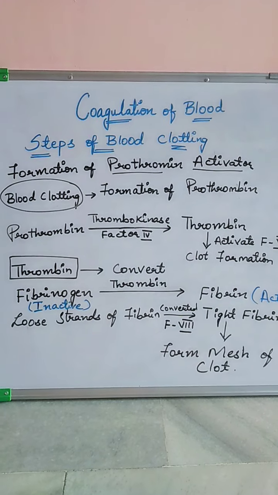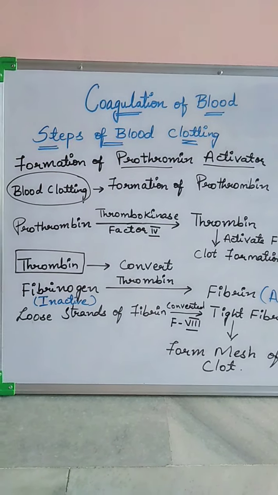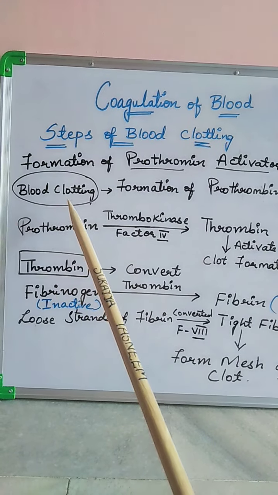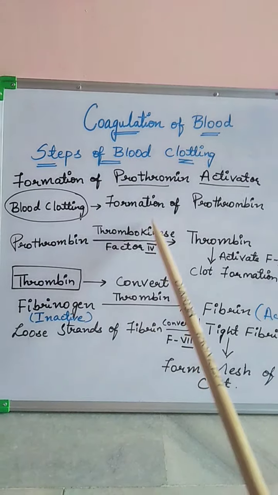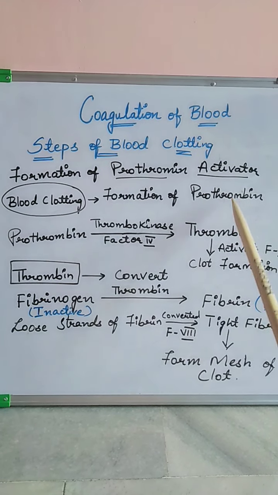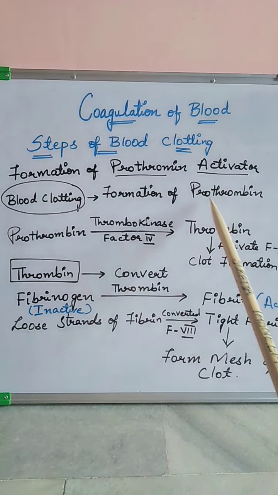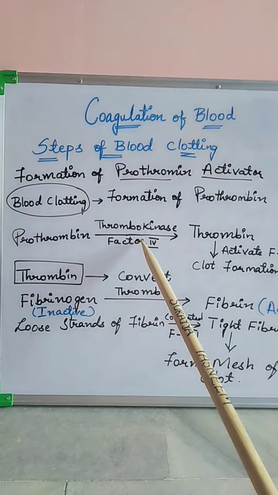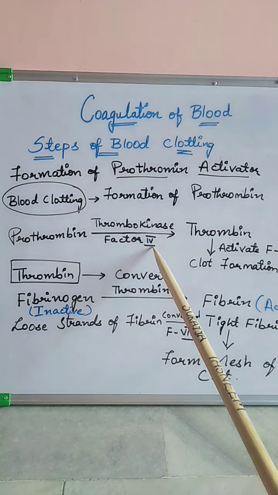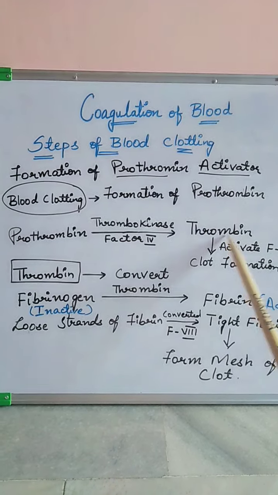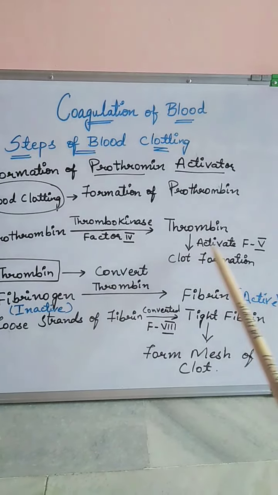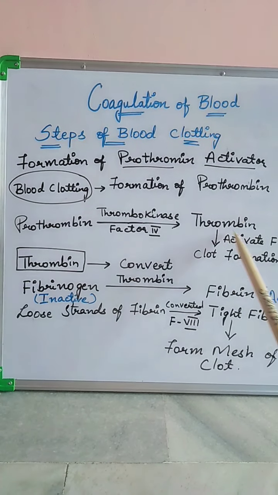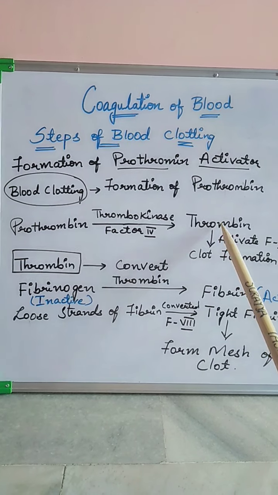There are different steps involved in the process of blood clotting. First one is the formation of prothrombin activator. So whenever there is an injury, there is a need of blood clotting, right? So the formation of prothrombin takes place. The prothrombin which is formed in the blood is converted into thrombin in the presence of an enzyme called thrombokinase or factor 4. The thrombin which is formed from the prothrombin activates factor 5 for the formation of clot. So the thrombin is the main important thing over here.